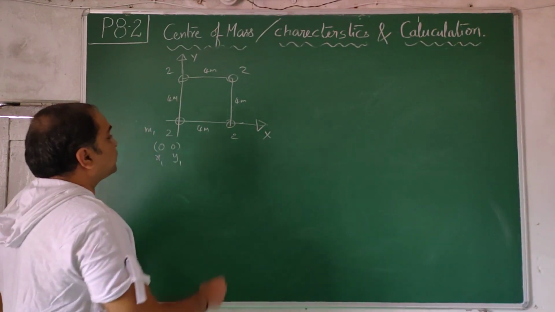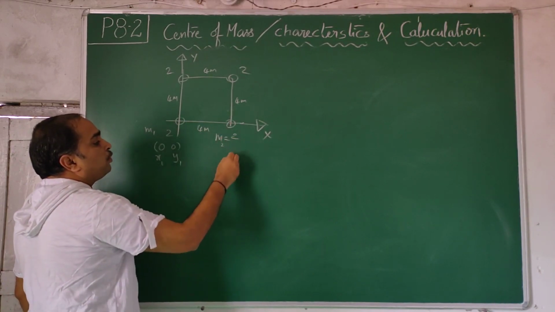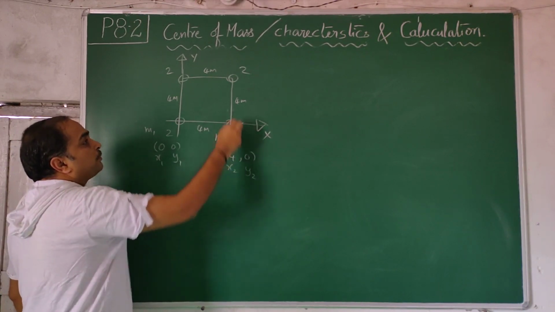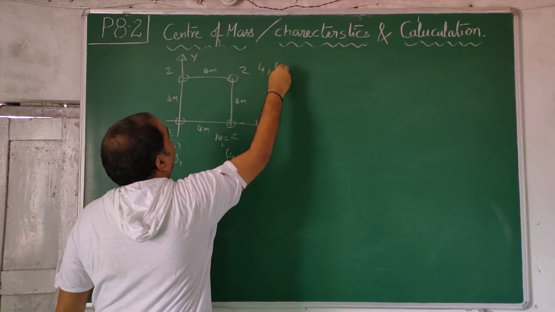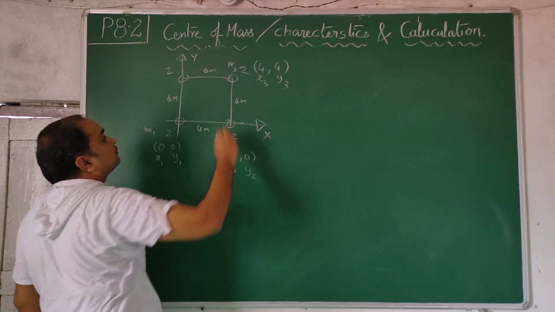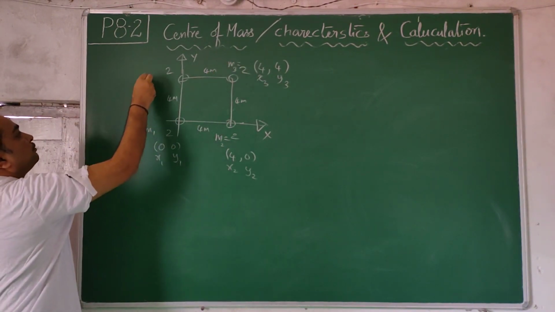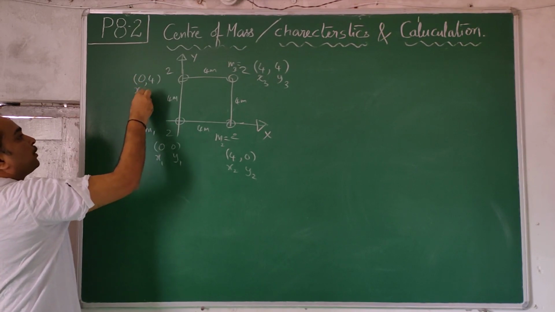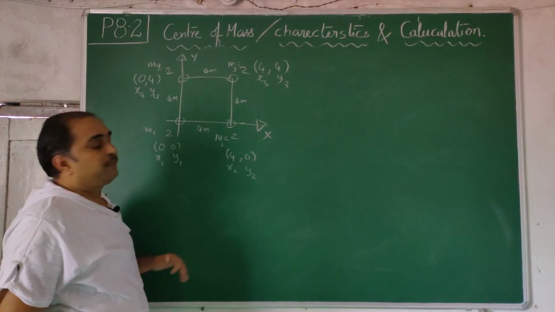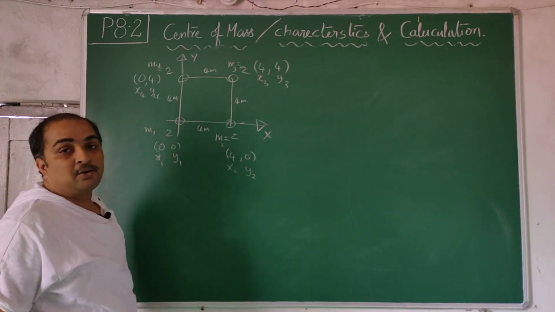If I call this m2, then I have to write x2, y2. So this is a distance of 4, 0. X coordinate is 4. x2, y2. This is 4, 4. x3, y3. If this is m3. This is 0, 4. This is x4, y4, and if this is m4. Actually, writing symbols is more difficult. Just by seeing, if you write the coordinates it is easy. First mass into first coordinate, second mass into second coordinate, like that you can write it.